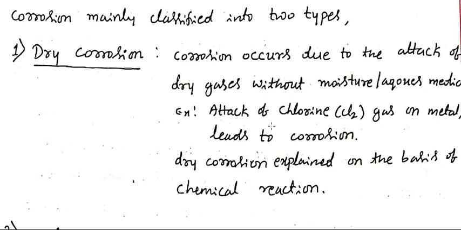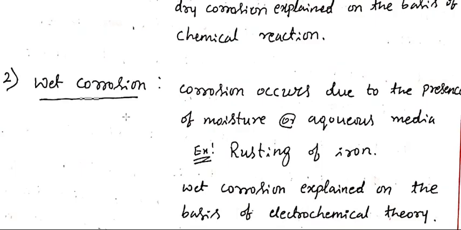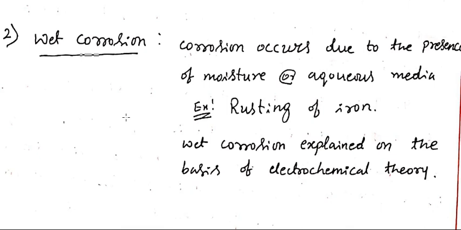So the thing is only whether there is presence or absence of moisture. If the corrosion occurs in the absence of moisture or aqueous media, that means H2O, this type of corrosion is called dry corrosion. Attack of chlorine gas onto the metal which leads to corrosion is called dry corrosion. Generally, dry corrosion is explained on the basis of a direct chemical reaction, how the chlorine attacks or reacts with the metal to form its respective metal oxide.